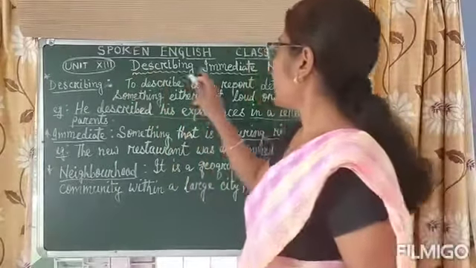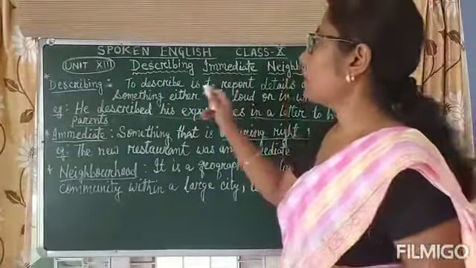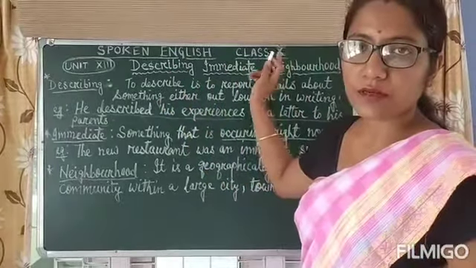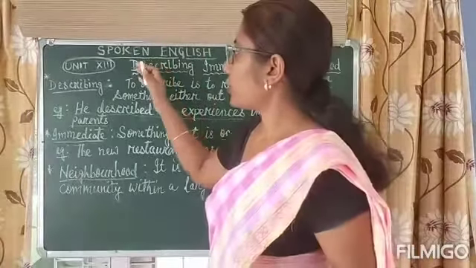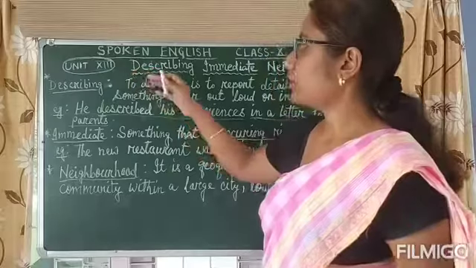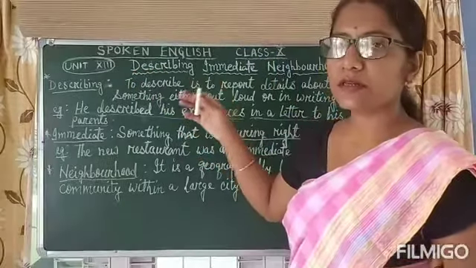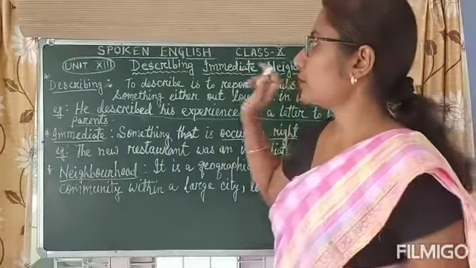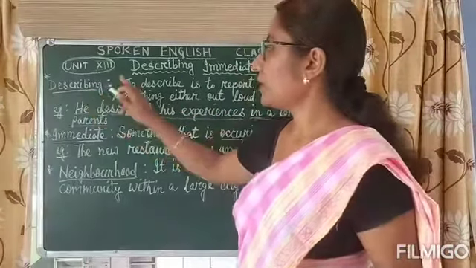Here, describing immediate neighborhood. What is the meaning of describing immediate neighborhood? I just wrote one word as we need to discuss it. So describing first, then immediate, then neighborhood. So here describing means what?